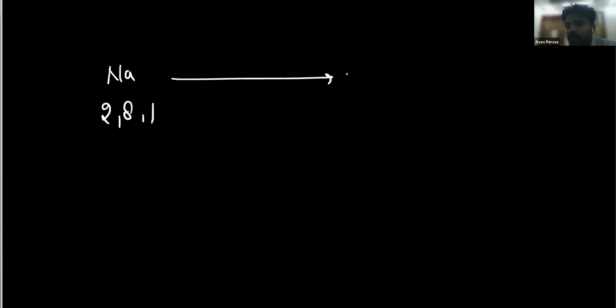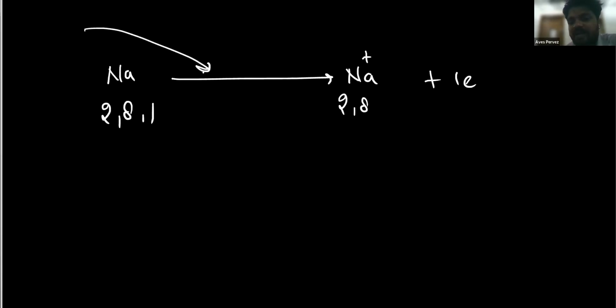Why? Let's take an example of sodium. This is 281. What does sodium want? Sodium wants stability, so it will lose one electron and become Na positive with 280. According to chemistry, in standard terms, the amount of energy required to remove this electron is considered the ionization energy.